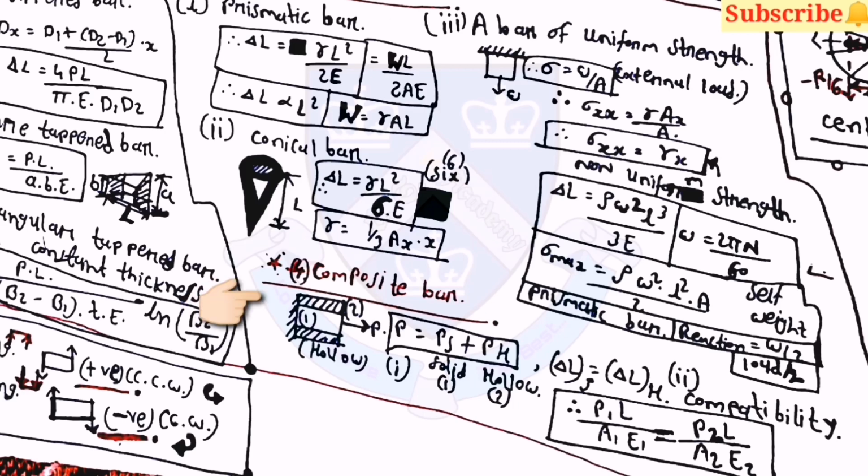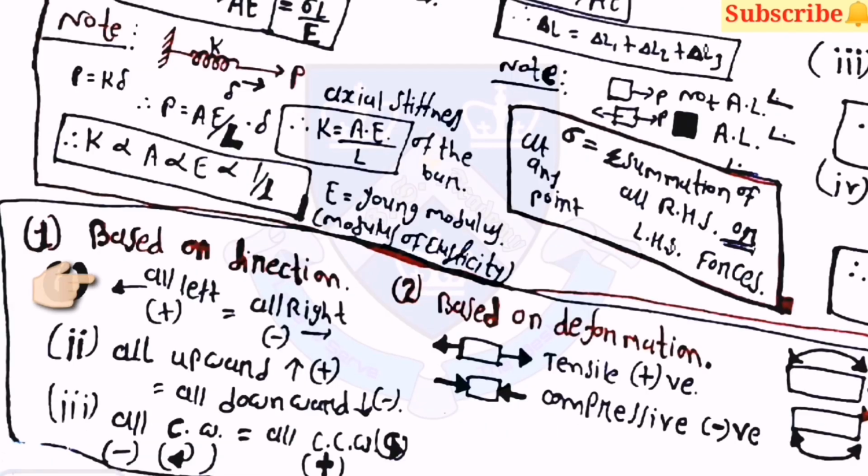Then by compatibility, delta L of solid is equal to delta L of hollow. Then P1 L upon A1 E1 is equal to P2 L upon A2 E2. Then there are some sign conventions. First one is based on direction.